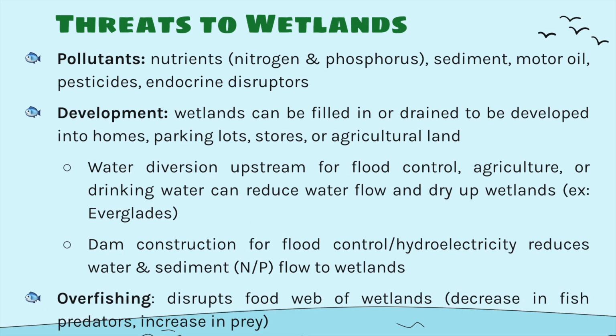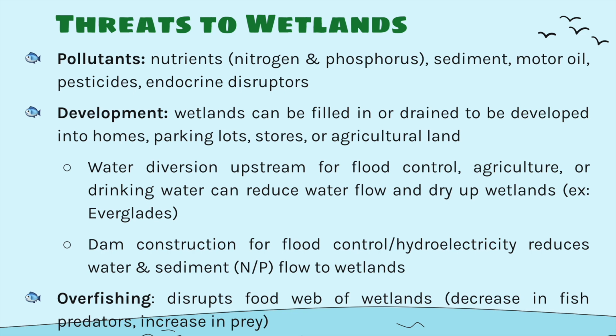Some threats to wetlands, specifically anthropogenic. As humans, we can introduce nutrients like nitrogen and phosphorus, which can lead to eutrophication. We can introduce more sediment, or have sedimentation, which can impact the temperature of the water as well as turbidity. We can introduce motor oil from our vehicles into wetlands. We can introduce pesticides, and we can introduce endocrine disruptors, which often come from medications that we take, which are then excreted through our urine and make their way to aquatic ecosystems like wetlands.